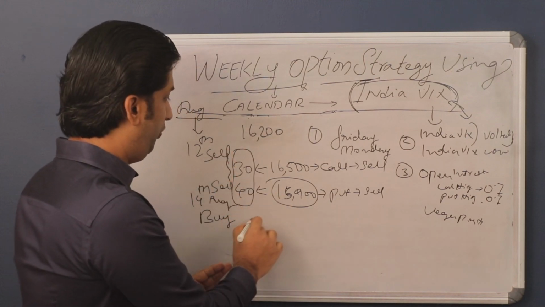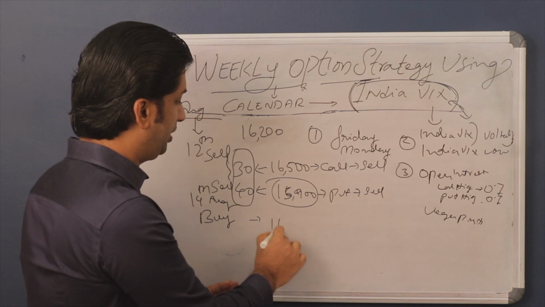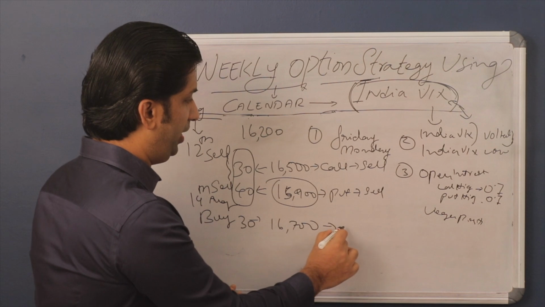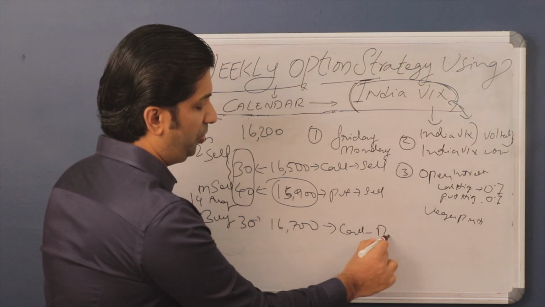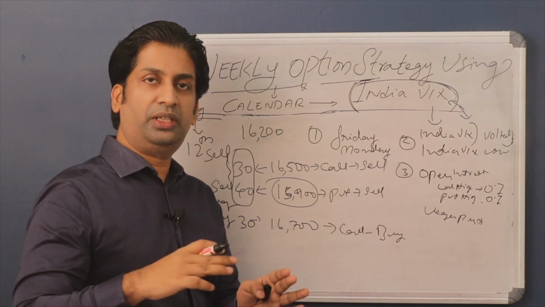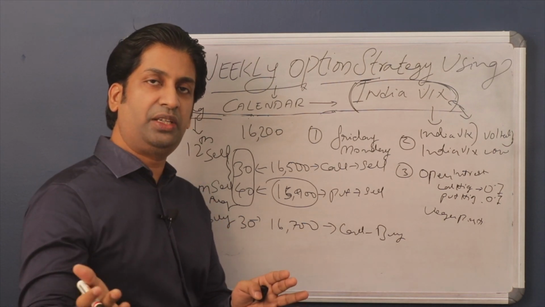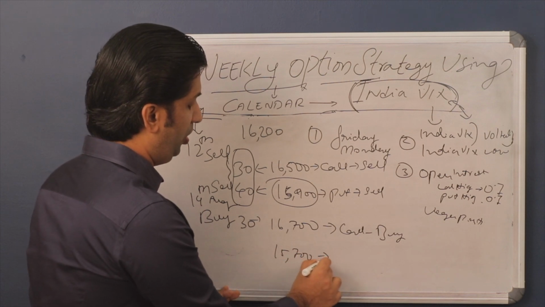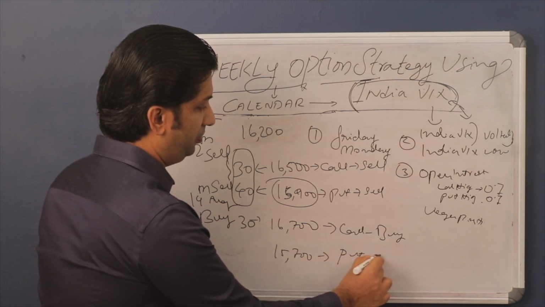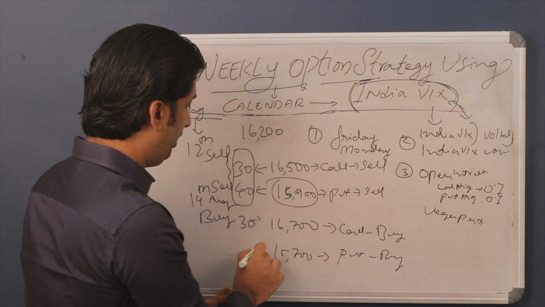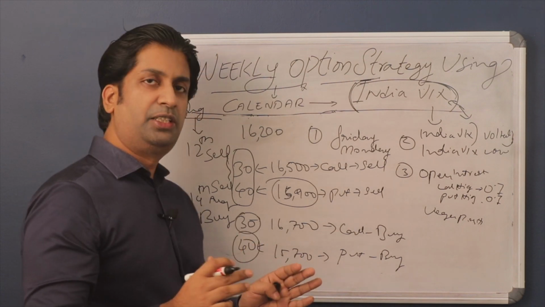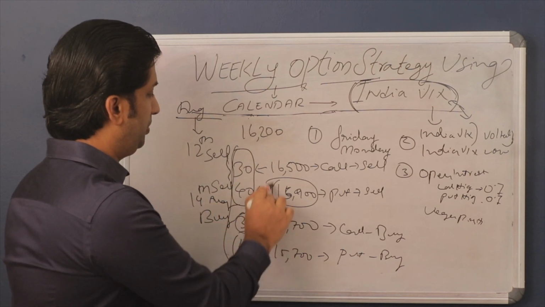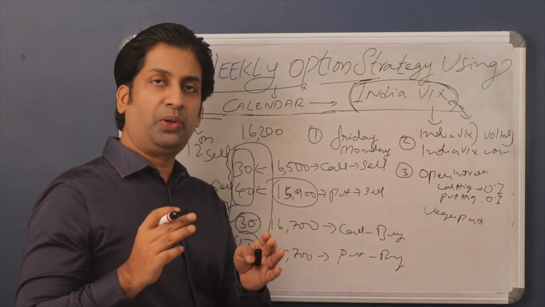For example, in the call option, if 16700 has the same price of 30, you have to buy that call in the next week. And on the put side, if it is 15700, you have to buy at 40. You have to match up the premiums. Then only will we get Vega positive.